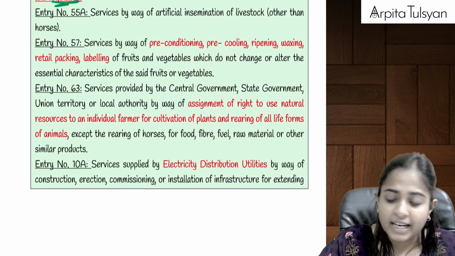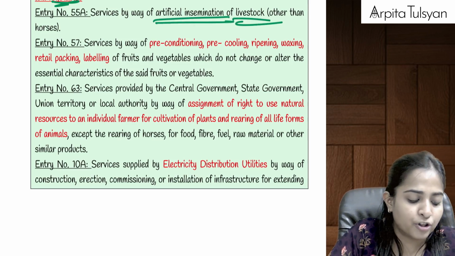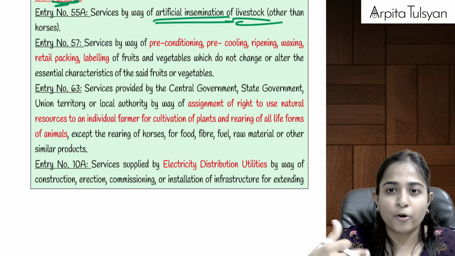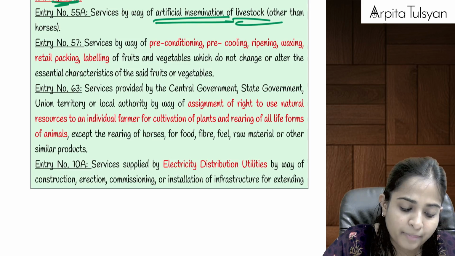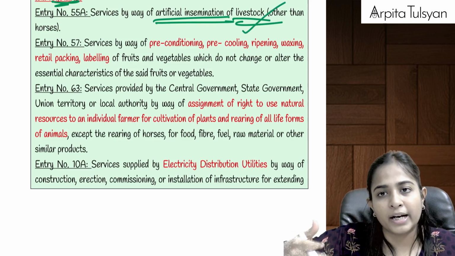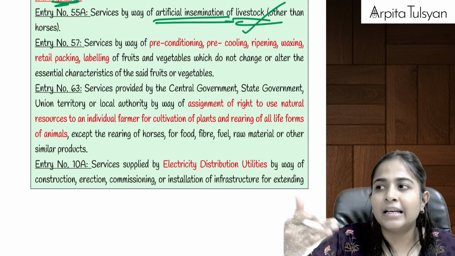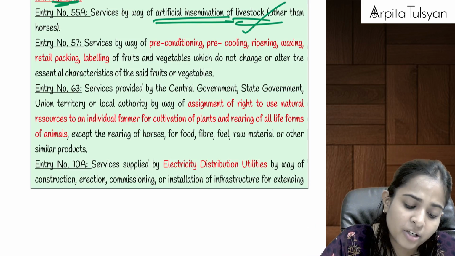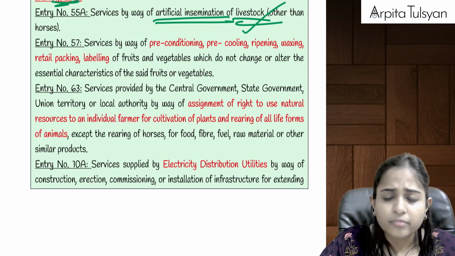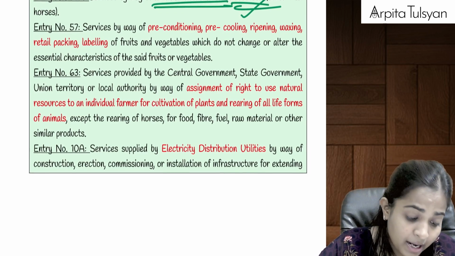Then after that, the next entry talks about artificial insemination of livestock other than horses. That is a method of reproduction, where we inject something in that particular livestock so that it can give birth to more animals. It is an artificial method of reproduction, not of horses, but let's say of cattle, cows, buffaloes, etc. If someone is providing these services, then even that is exempted from GST.